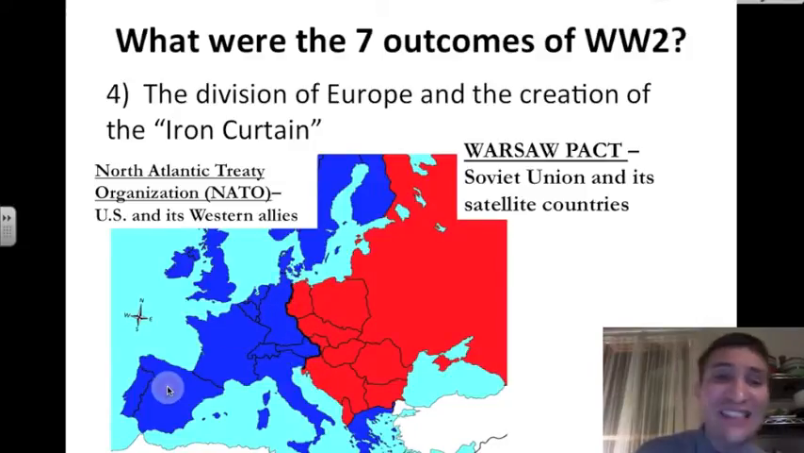Everything to the west is the NATO territory. North Atlantic Treaty Organization is the US and its Western allies. And everything to the east of the Iron Curtain, that is Warsaw Pact land. That is the Soviet Union and its satellite countries, all of the countries around the Soviet Union that support it and signed a pact called the Warsaw Pact.